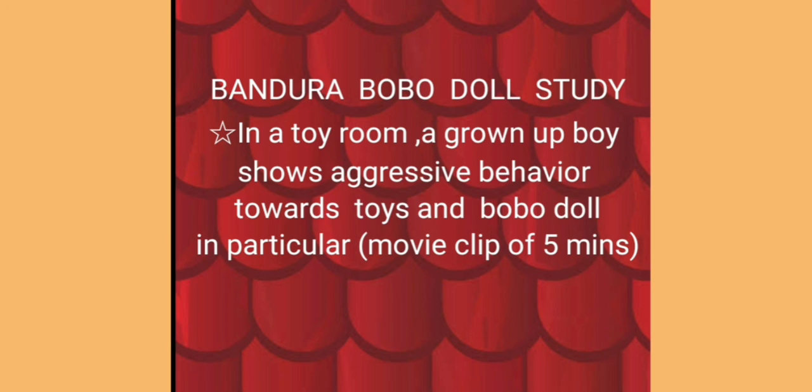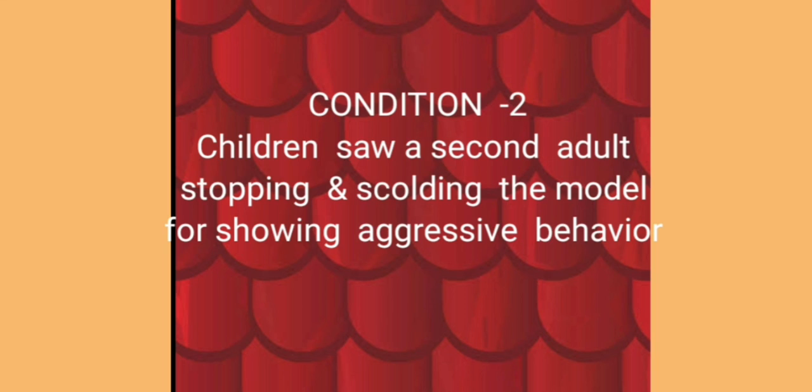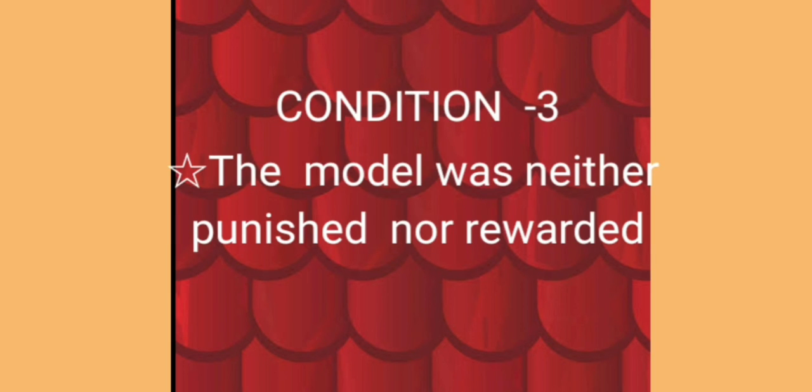In this film, a grown-up boy enters that toy room and starts showing aggressive behavior towards the toys and the Bobo doll in particular. He repeatedly threw it down, punched it, kicked it, flung it in the air, sat on it and beat it with his fist. After this, the film had three versions. In the first version, children saw the model being rewarded by a second adult. In the second version, children saw a second adult stopping and scolding the model for his aggressive behavior. In the third version, the model was neither punished nor rewarded.